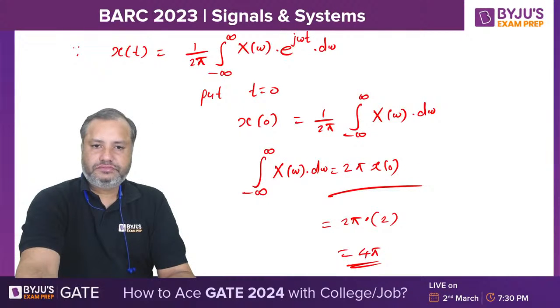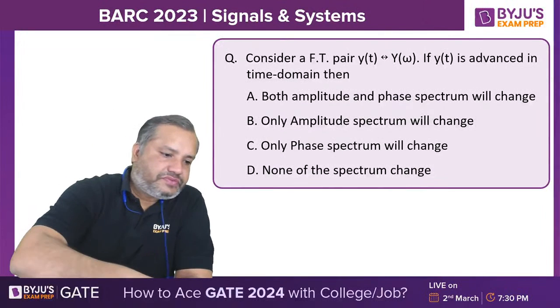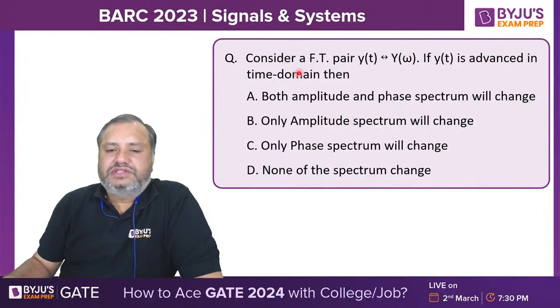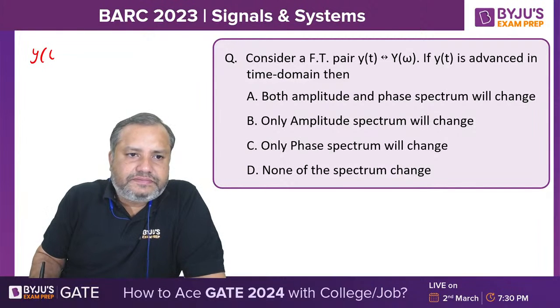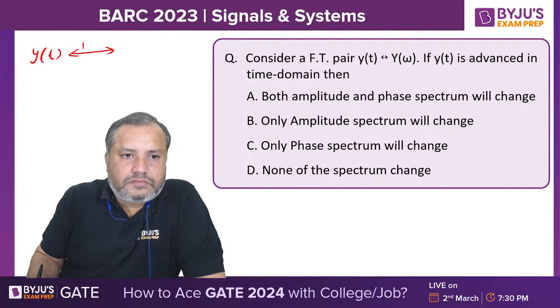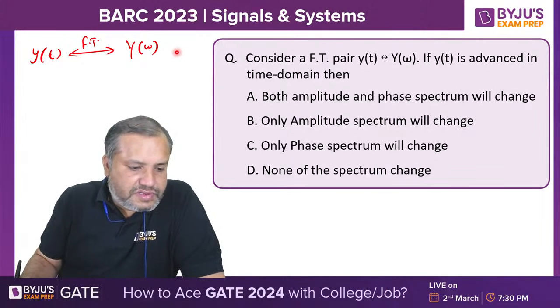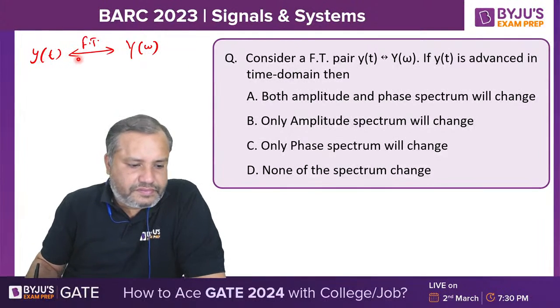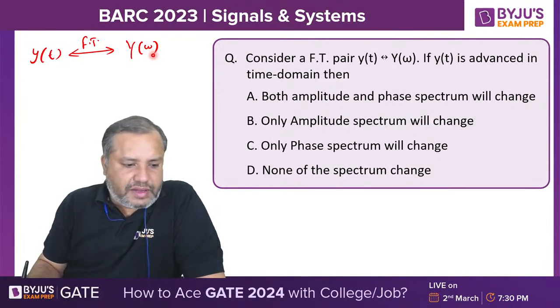Next. Now students, just go through this question. Consider a Fourier transform pair y of t and Y of omega. y of t is the time domain signal, and its Fourier transform is Y of omega. Yes, so the value of x of 0 is 2. Thank you, Deepu. The Fourier transform of y of t is Y of omega.